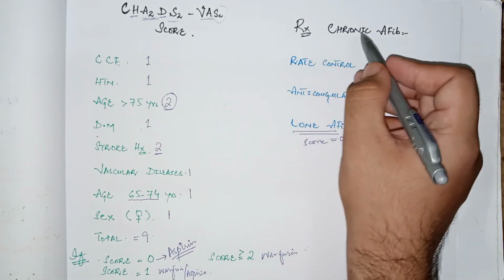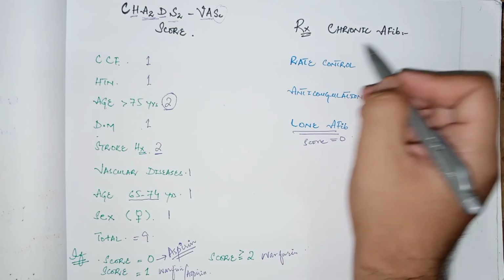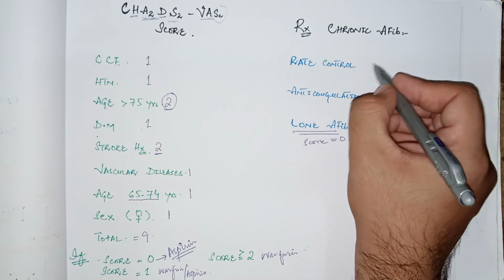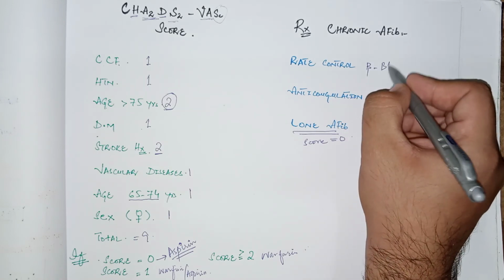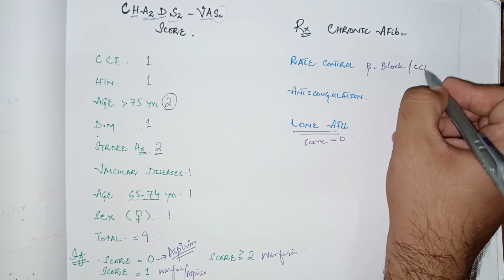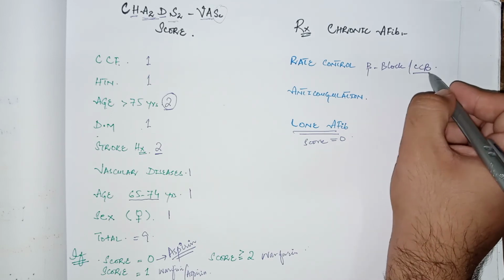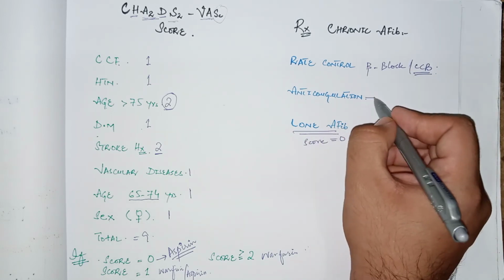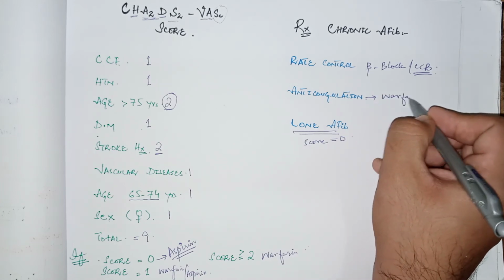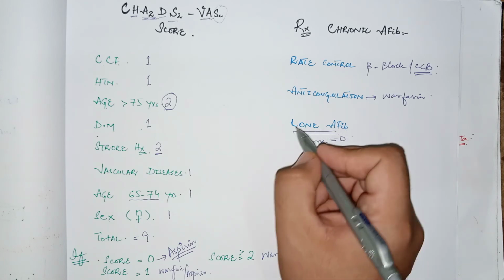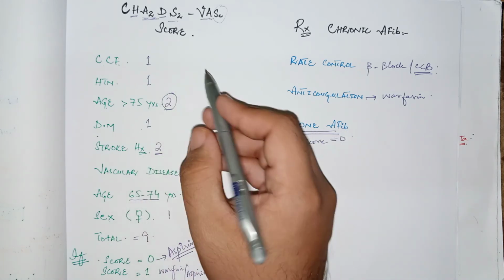Now come to the management of chronic atrial fibrillation. The first step is the same, that is control of the heart rate, which is usually done with beta blockers. If the beta blockers are contraindicated, then calcium channel blockers, and anticoagulation with warfarin. But if the patient has lone atrial fibrillation, as we have discussed previously, that score is